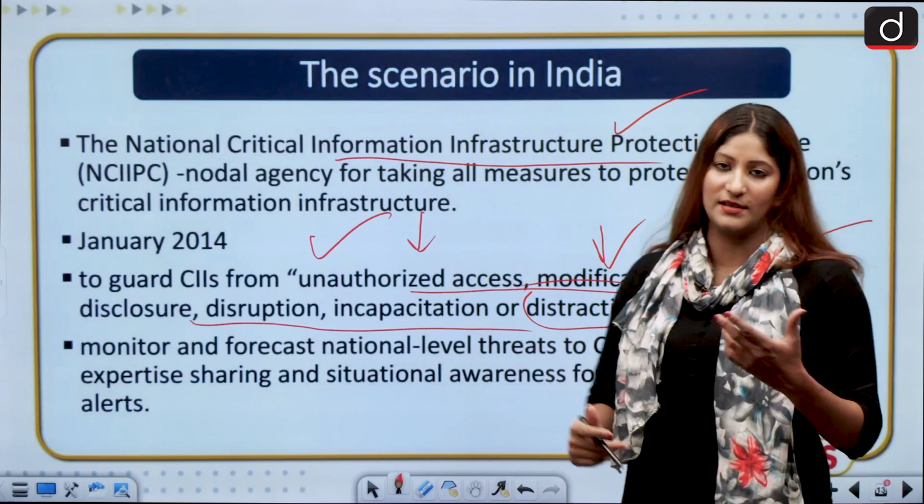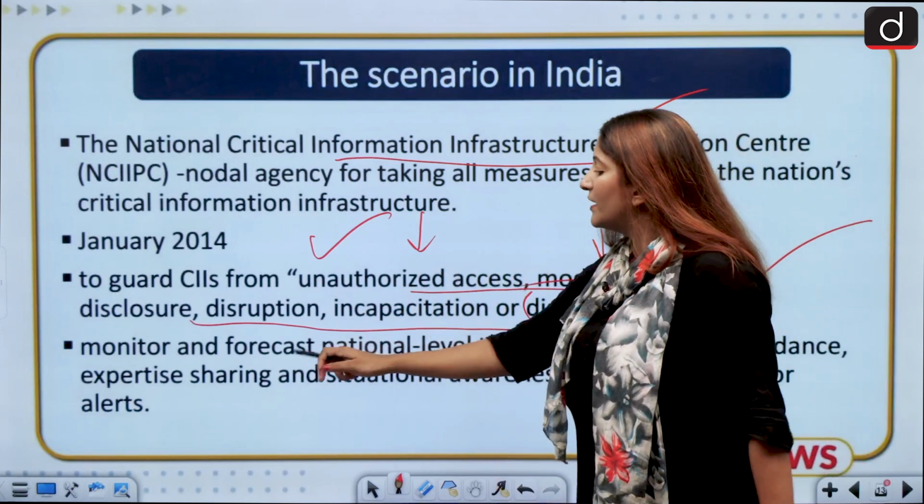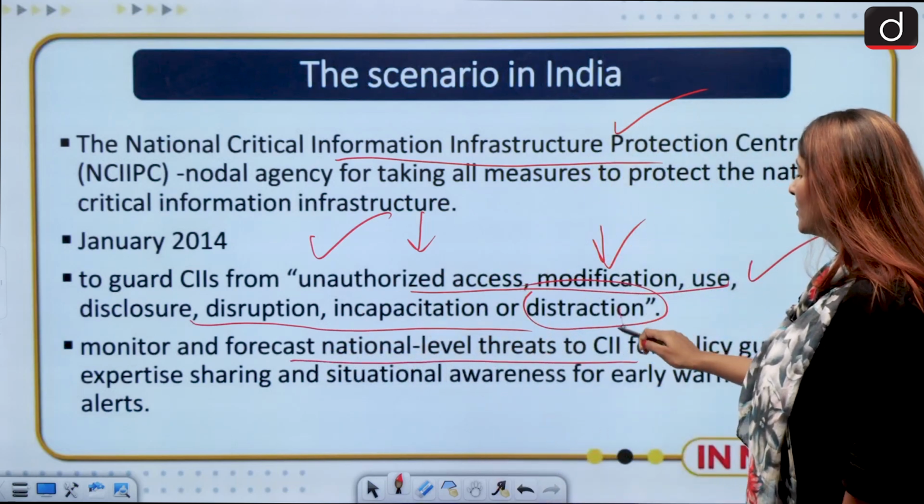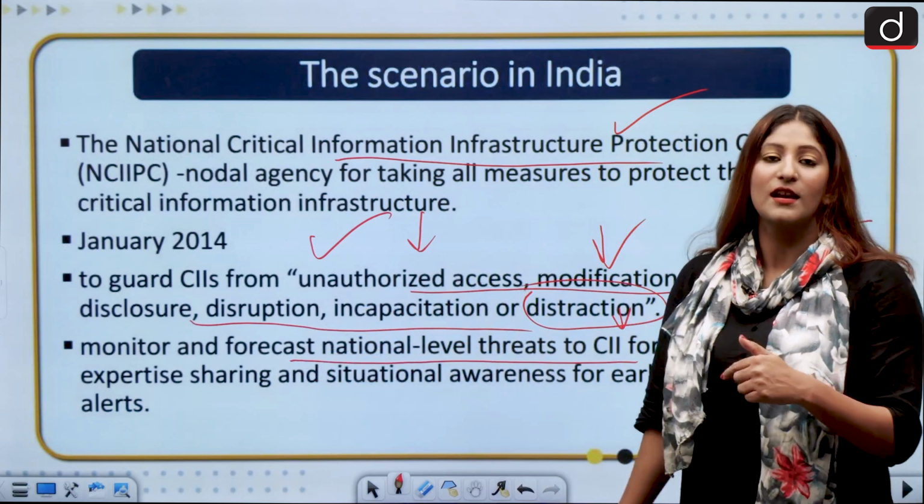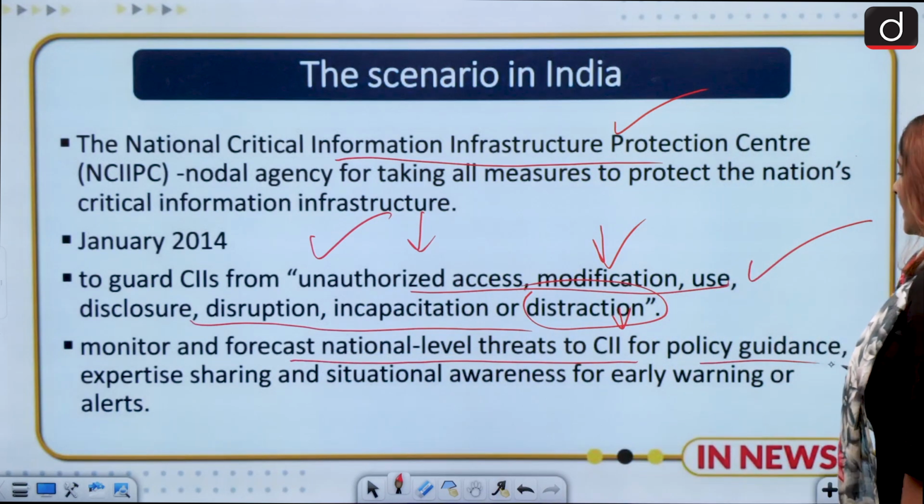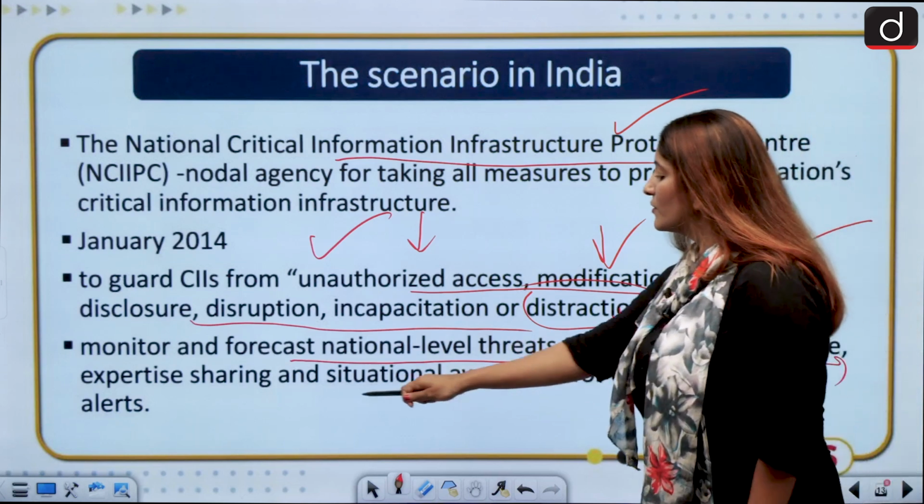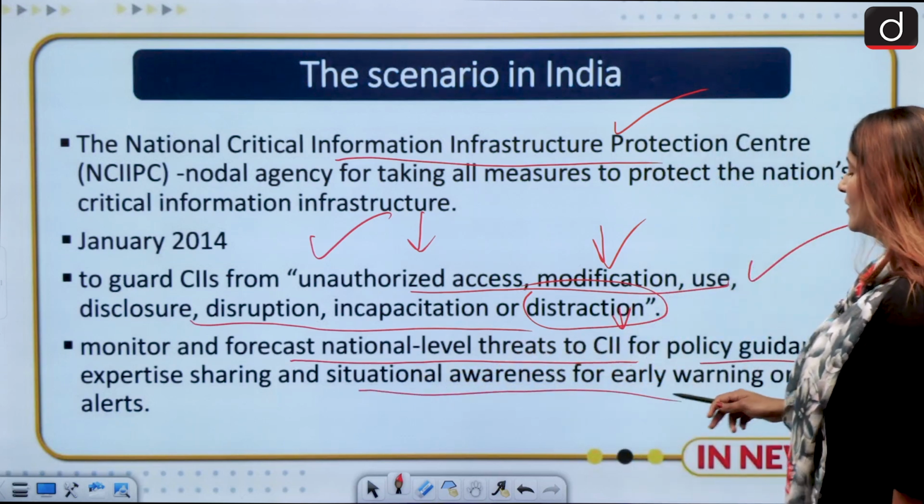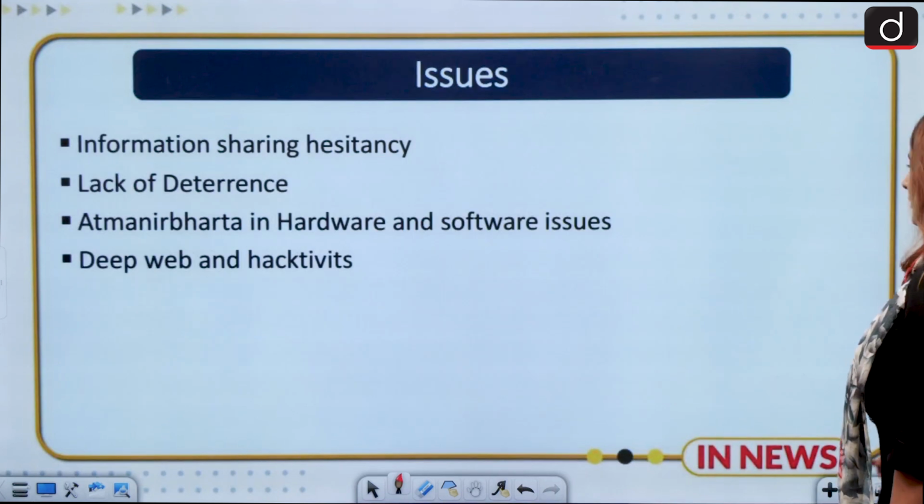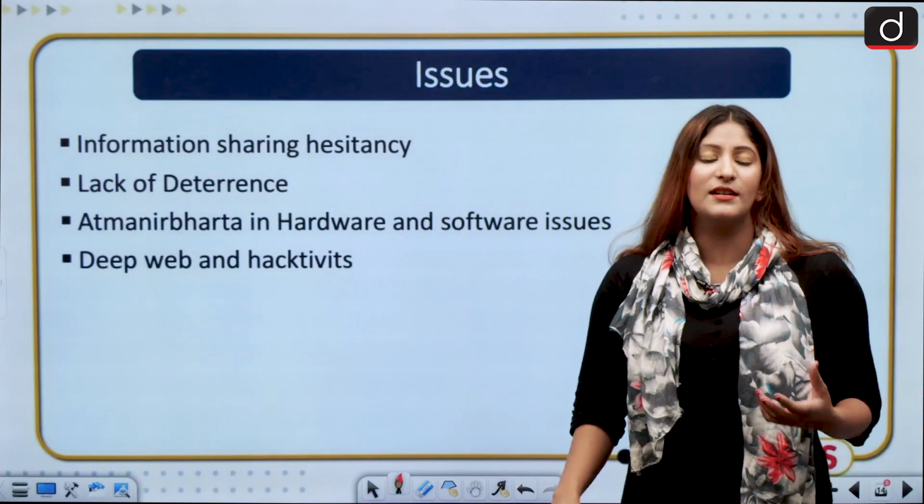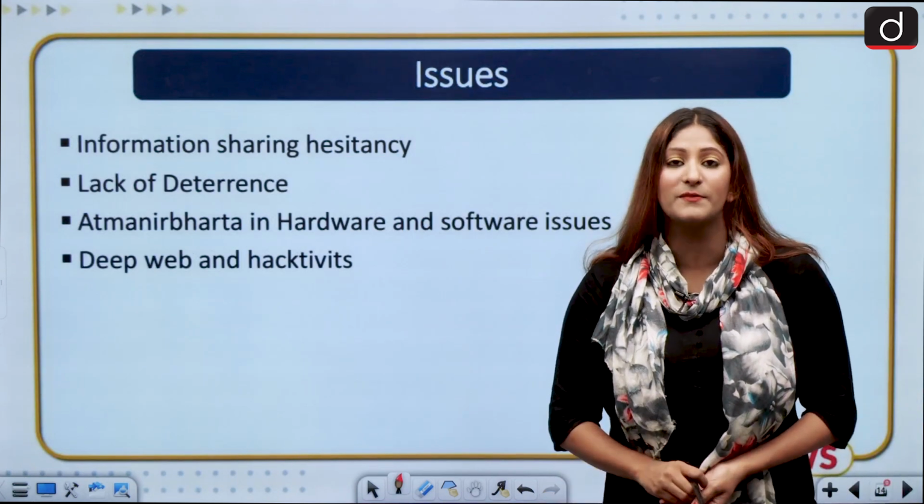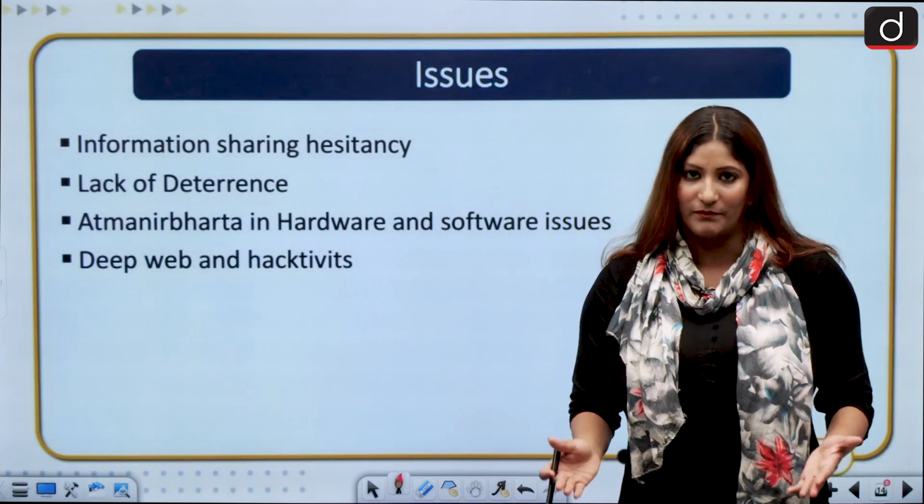So it's a very comprehensive mandate. Also, monitor and forecast national level threats to critical information infrastructure is its mandate. Also, policy guidance and expertise sharing, plus situation awareness for every warning or alert. Remember the name. So there are certain issues that still remain with respect to India's big data.